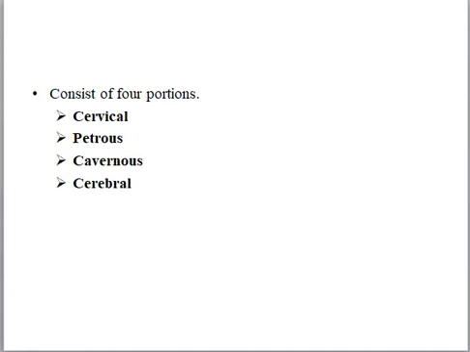To study the anatomy of the internal carotid artery, we can divide it into four portions: cervical portion, petrous portion, cavernous portion, and cerebral portion.